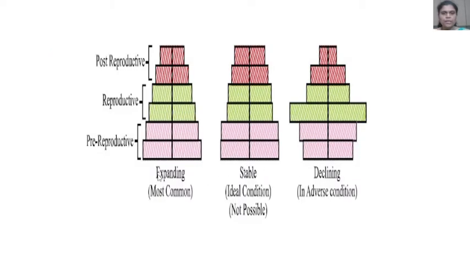Here we see the expanding, which is the most common, and this is a stable population, the ideal condition, and here a declining population. And we see the pre-reproductive age group, reproductive and post-reproductive here.